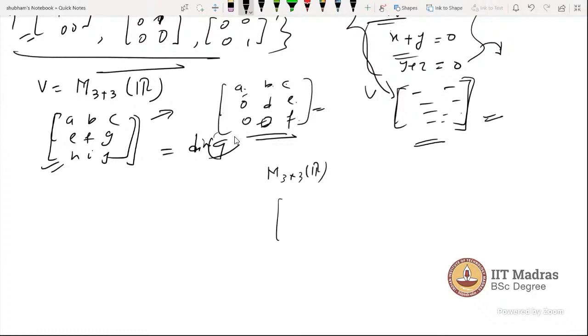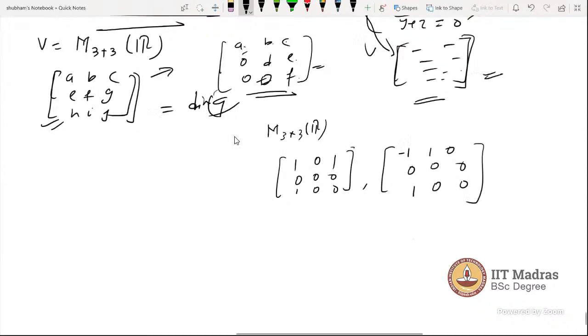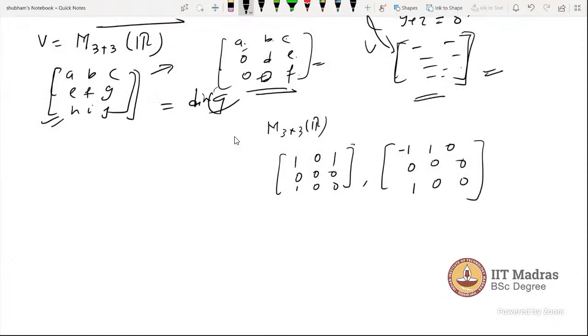Okay, let's take 3 cross 3: 1, 1, 1, 0, 1, 1, 1, 1, 0. Or maybe an easier form: 1, 0, 1, 0, 0, minus 1, 0, minus 1, 1, 0, 0, 0, 0, 0. Here is 1 again; I am writing the same vectors with the first entries changed. Now I took 2 vectors.